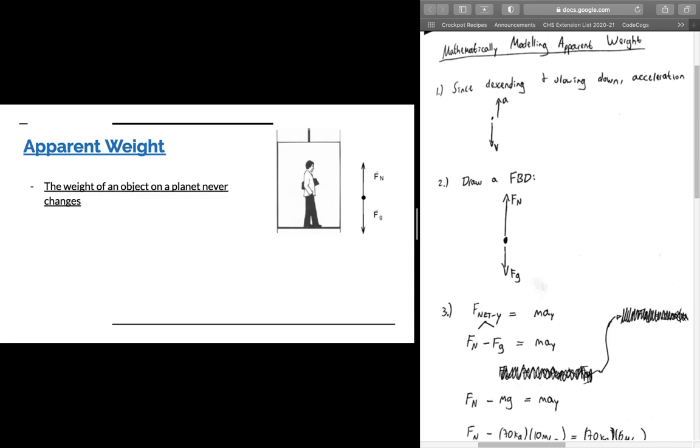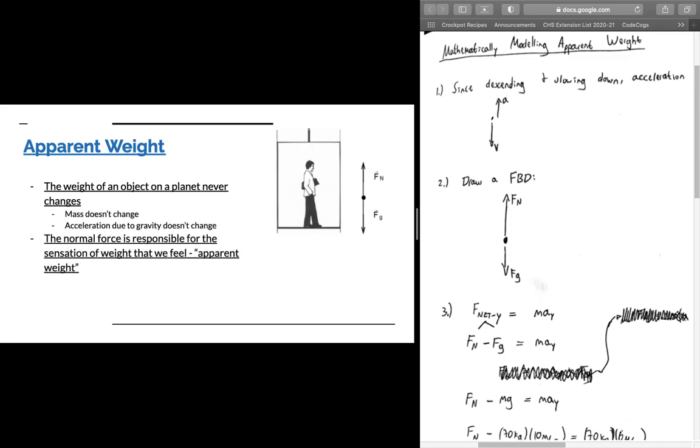So what causes our person to feel weightless when they're in midair? What causes the sensation that we feel of weight is actually the normal force. It causes us to feel what we call our apparent weight. For a person who's in midair right here, they still have weight, they still have that force due to gravity pulling them down, hopefully, otherwise they'll float away. But they're not going to feel their weight because there's no normal force pressing against them from the surface. When they land back on the surface, they'll feel the normal force there, and thus they'll feel their weight again.